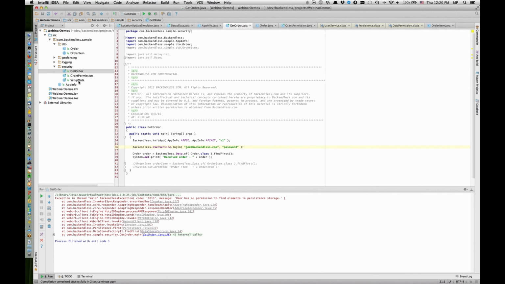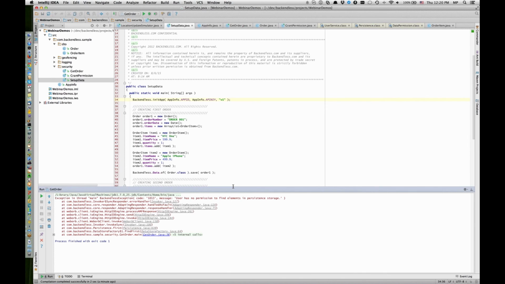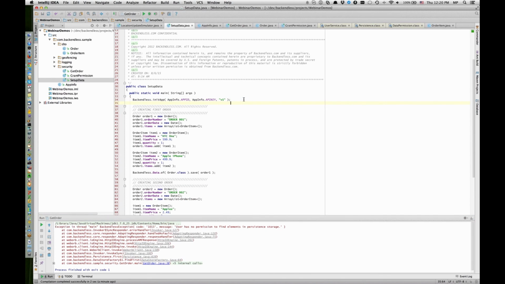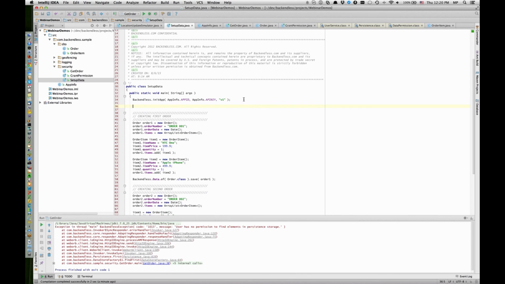And if I were to set up my data, but now rather than rerunning this code as this, I'm going to log in as Mark.